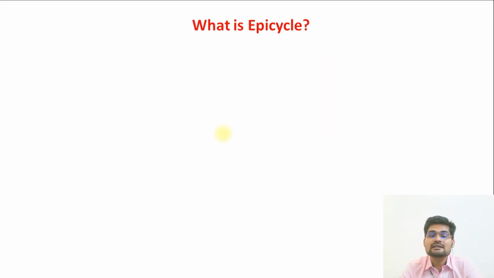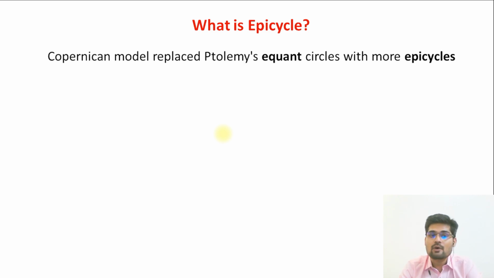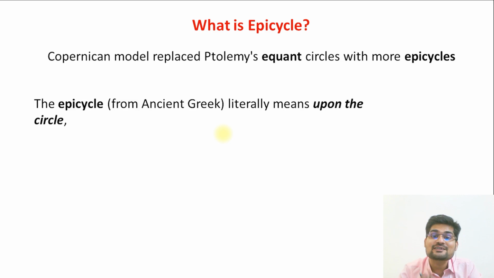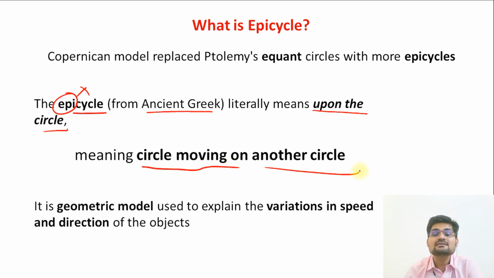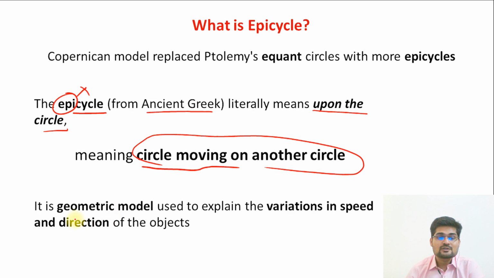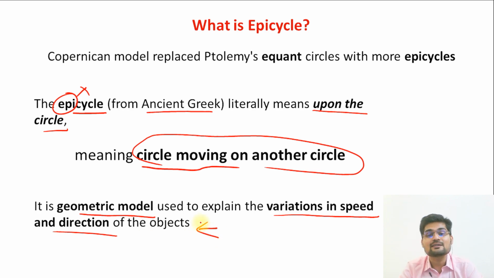Another important term related to this is epicycle. So what is an epicycle? Let's understand. The Copernican model replaced Ptolemy's equant circles with more epicycles. So the concept of epicycles replaced the concept of equant. This epicycle, coming from ancient Greek, literally means upon the circle. Epi is above or upon, meaning a circle moving on another circle. So that was an interesting concept. It is a geometric model used to explain variations in speed and direction of the different celestial objects.